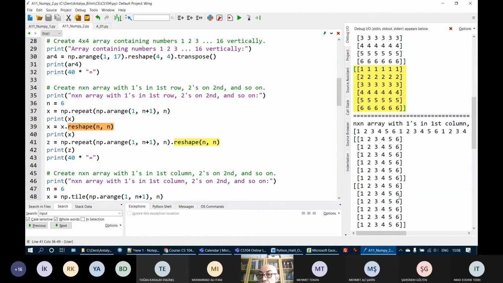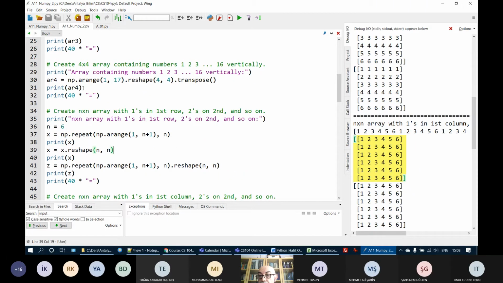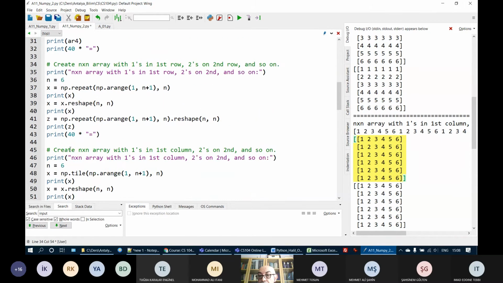Now I have a similar thing, but this time I want to have 1s in the first column, 2s in the second column, 3s in the third column, etc. Read the question carefully. The first one says create an n by n array with 1s in the first row, 2s on the second row, etc. But this time, create an n by n array with 1s in the first column, 2s in the second column, and so on.